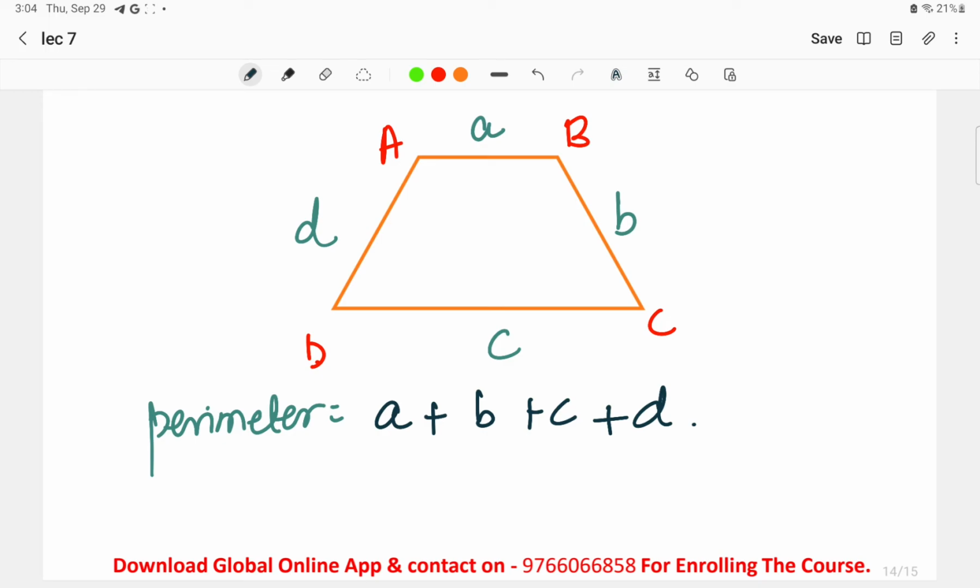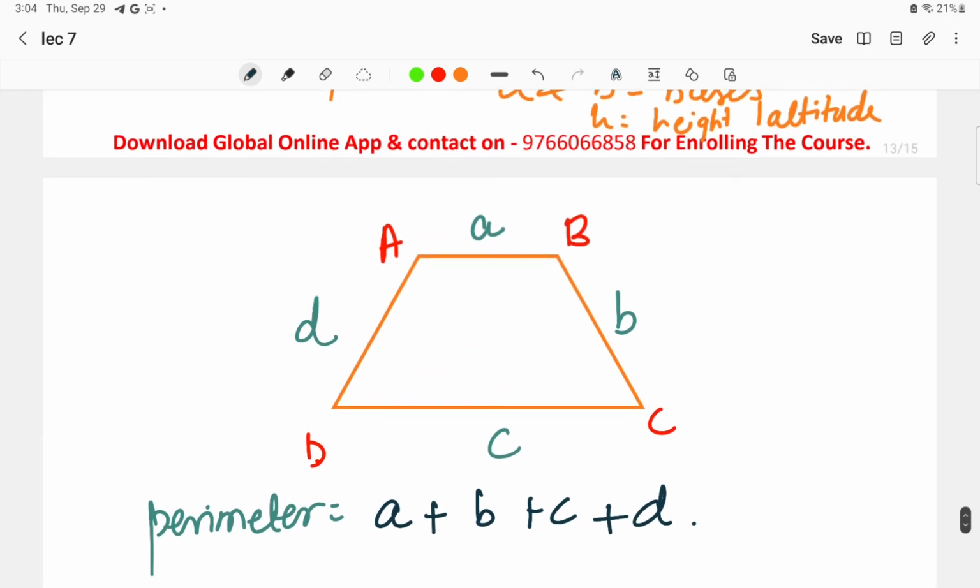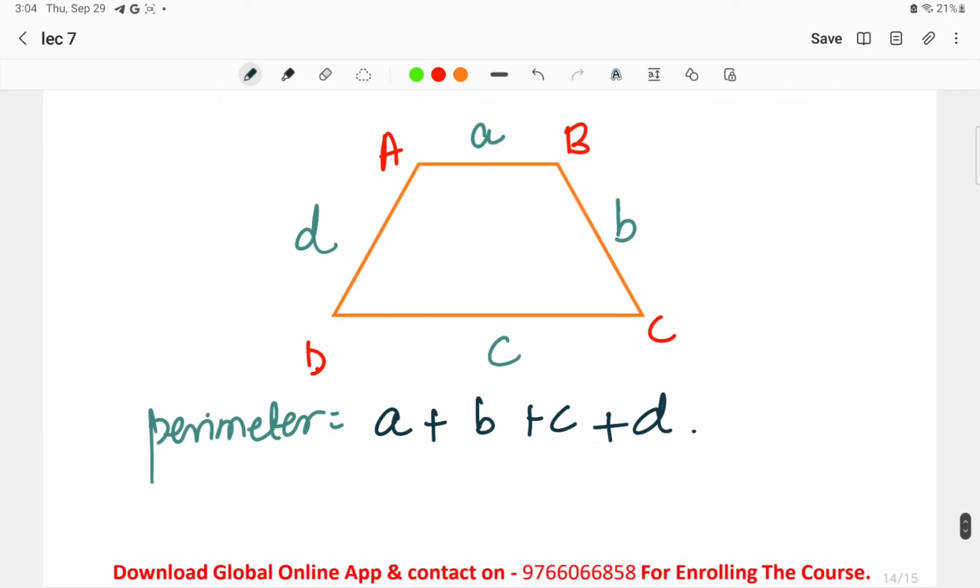This was all regarding the properties of the trapezium that we have seen. One more thing I would like to add: if I ask you to find the perimeter of an isosceles trapezium, we know that in an isosceles trapezium the two non-parallel sides are equal. So here this will be b and this will also be b.